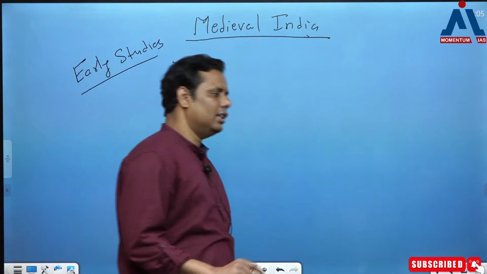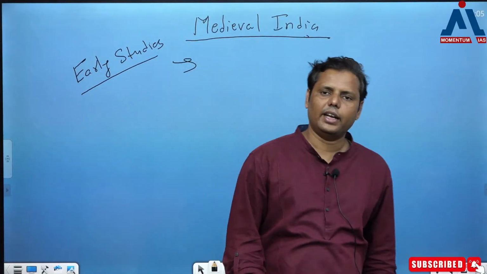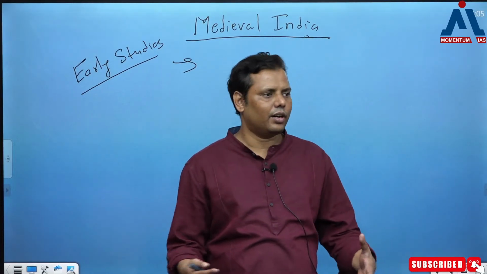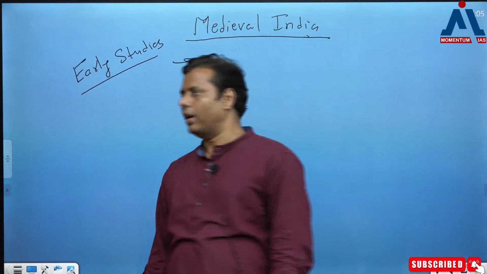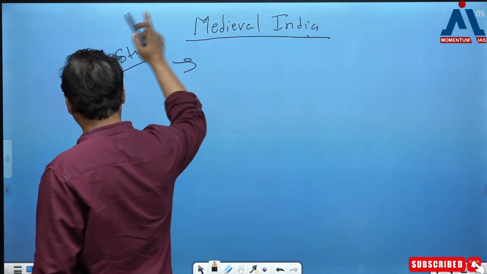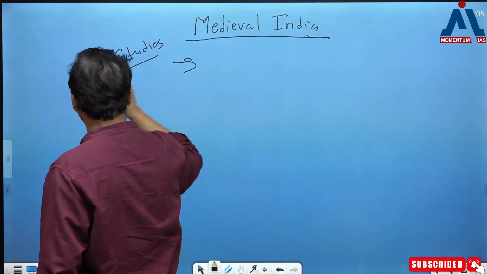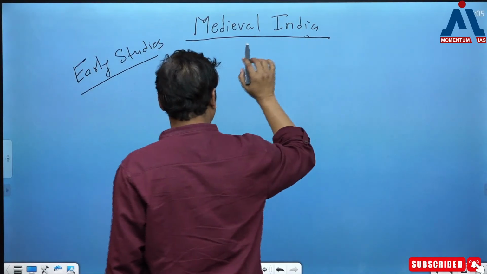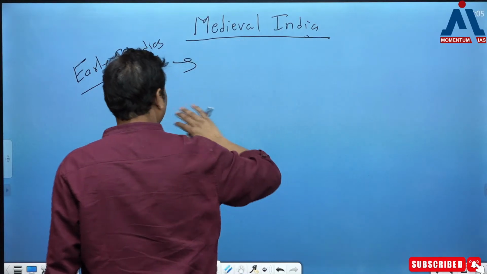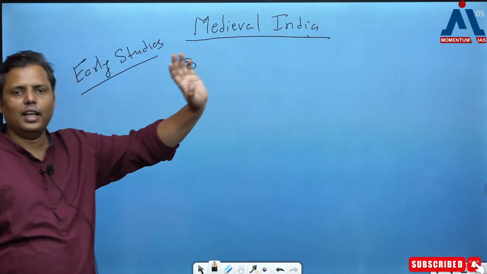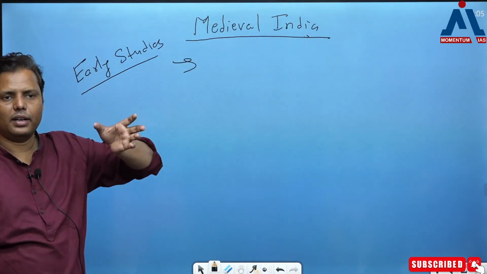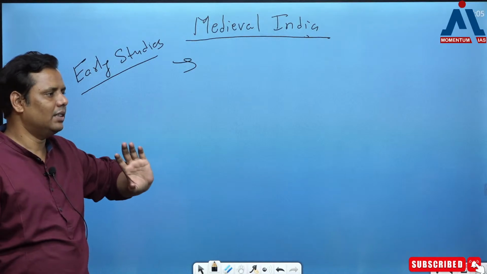But then this periodization was changed later on by whom? By Indian scholars, and that's how we got a new concept. Now they also divided Indian history into ancient, medieval and modern. But in terms of time, ancient was believed to be from the beginning of, let's say, the Harappan civilization, and it goes up to the post-Gupta period. So that was the period considered as ancient.